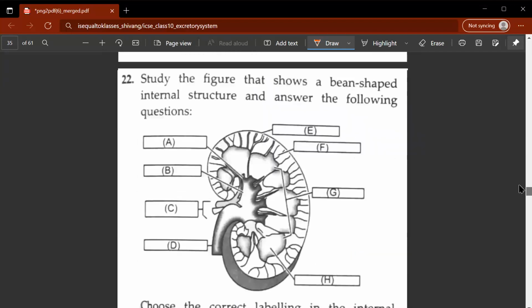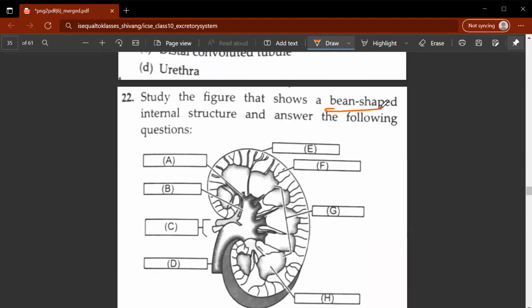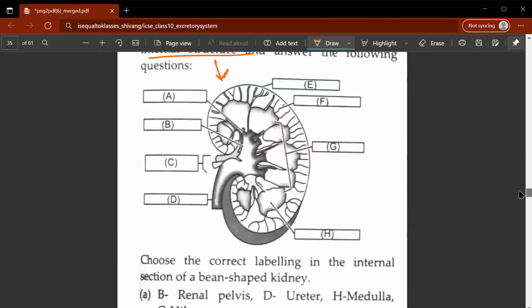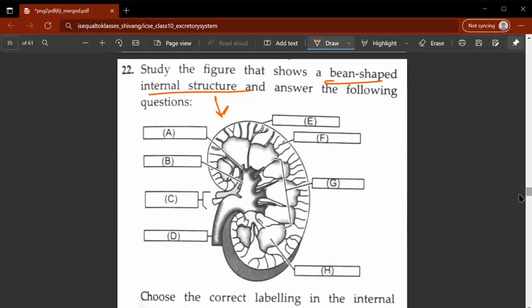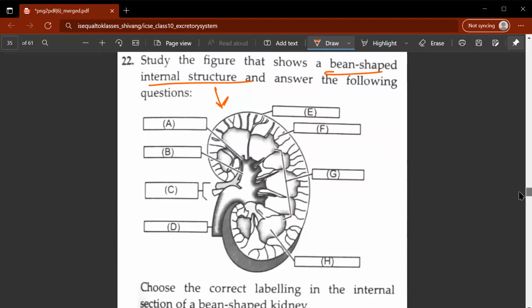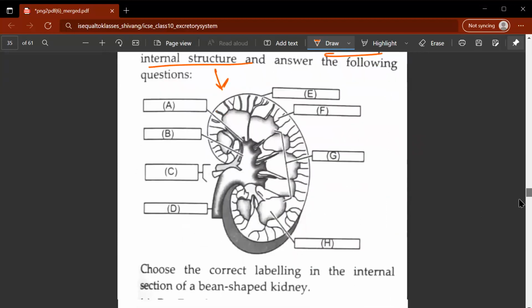The 22nd question: study the figure that shows a bean-shaped internal structure, also known as the kidney, and answer the following questions. Choose the correct labeling in the internal section of the bean-shaped kidney. What do you think will be the correct answer? I'll show you the diagram. You can pause the video if you want. And I'll show you the options. You can pause the video if you want. The correct option in this case would be D, all of the above.